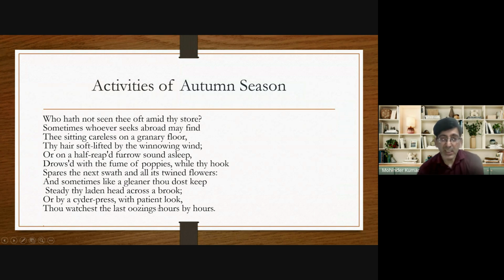So through the second stanza, John Keats talks about the activities of the autumn season, and he presents four activities. First of all, he presents the activity of the farmer who has collected his harvest, his grains, in a heap, and the farmer is sitting on that heap. Secondly, he talks about the activity of reaping or cutting the crop, and then he presents the activity of gleaning, meaning collecting the crop, and the fourth activity he presents is extracting apple juice from a machine.